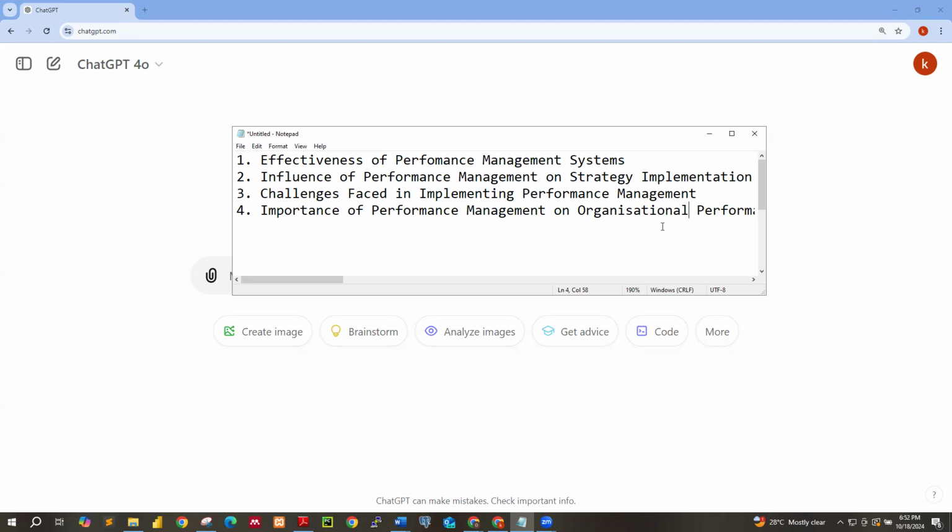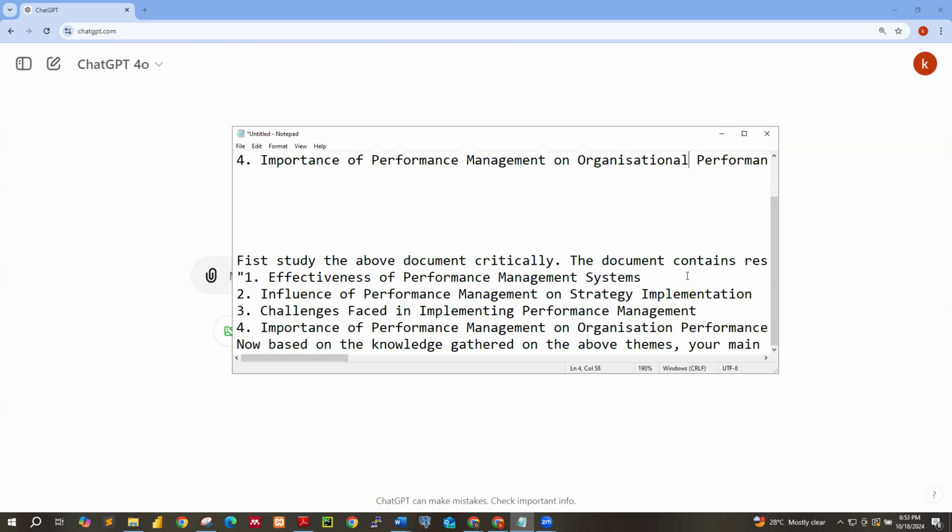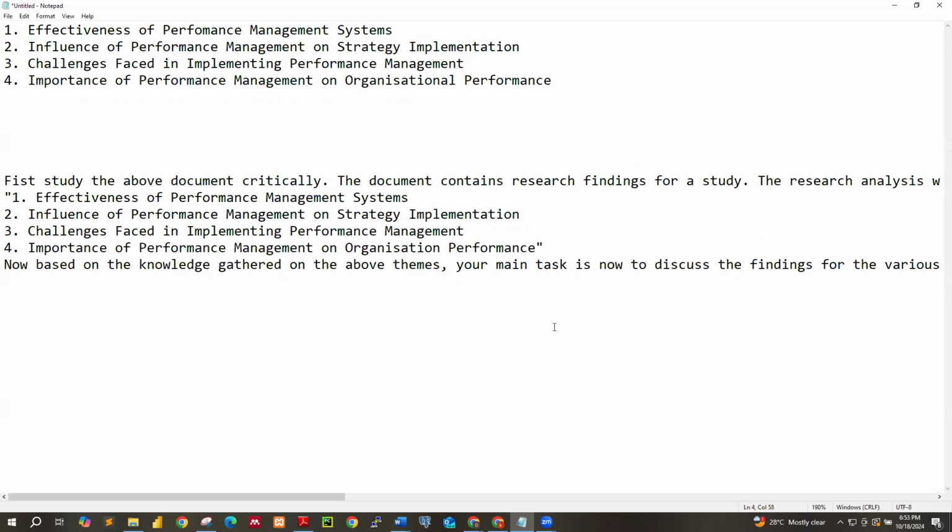What you have done, that is the analysis and the various objectives or themes, how you did it. Just bring those key points, or key components, out. Now look at the prompt. So you're going to push this into the generative AI tool. So we are saying that, let me correct this. We are saying that first, study the above documents critically after I have pushed the document.